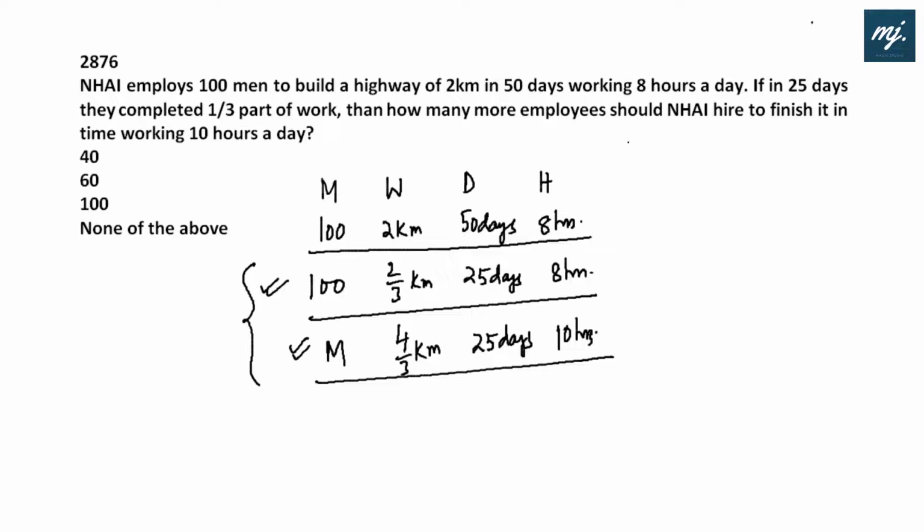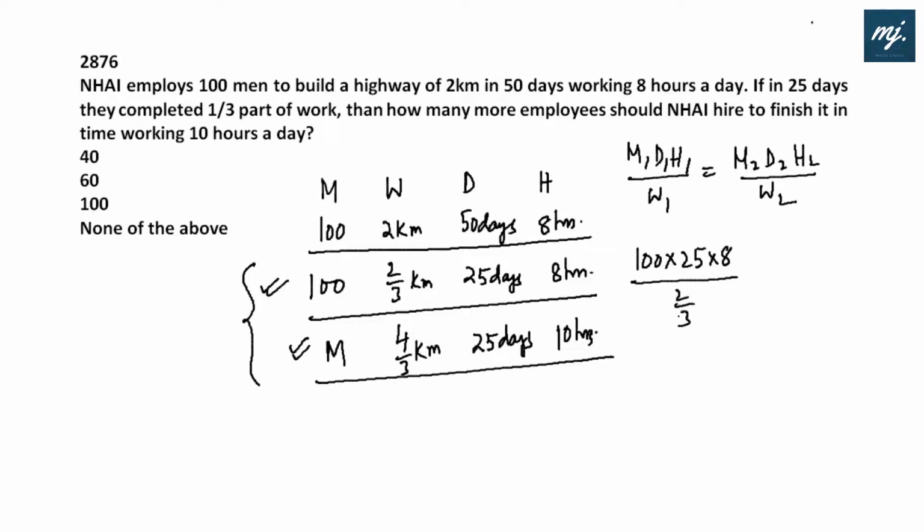We can use our masala formula. M1 D1 H1 divided by W1 is M2 D2 H2 by W2, MDH. So 100 into 25 into 8 by 2/3 equals M into 25 into 10 by 4/3. This will go 2 times, 25 is out. So M would be 8 into 2, 16 into 10, 160.